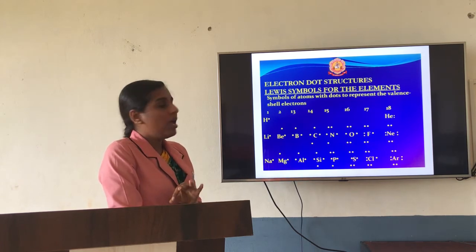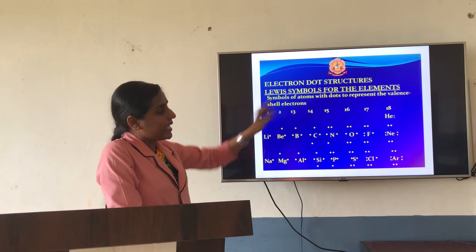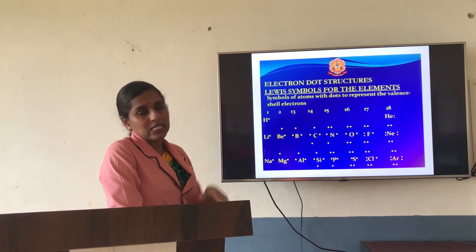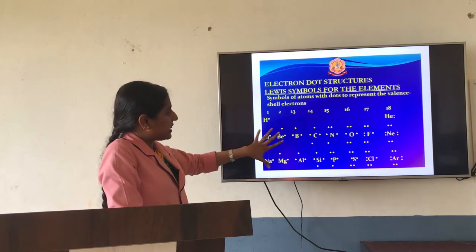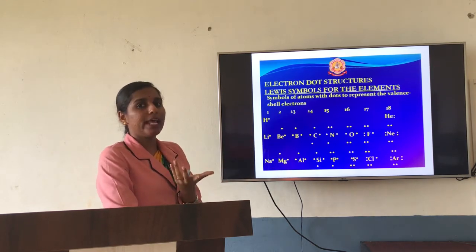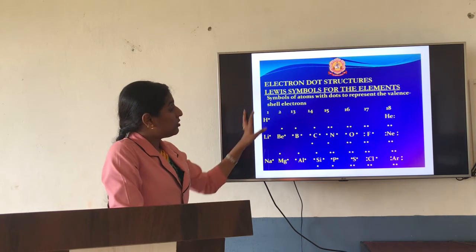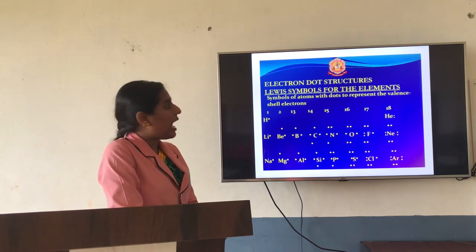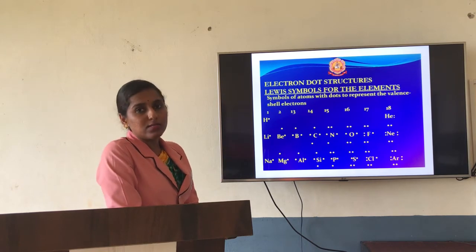This representation of valence electrons is called the Lewis dot structure, because Lewis is the scientist who gave this concept. Just by seeing this, we can identify how many electrons are present in those atoms. That representation is considered the Lewis dot structure.